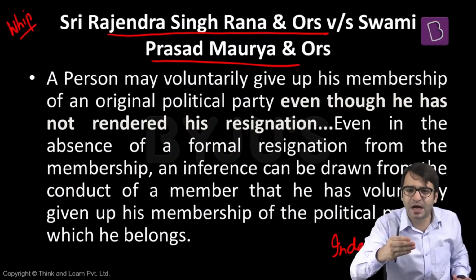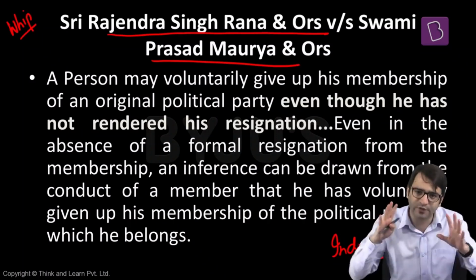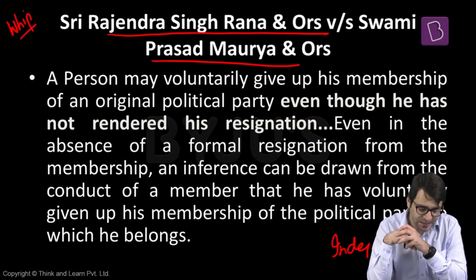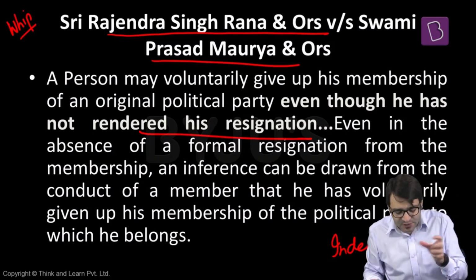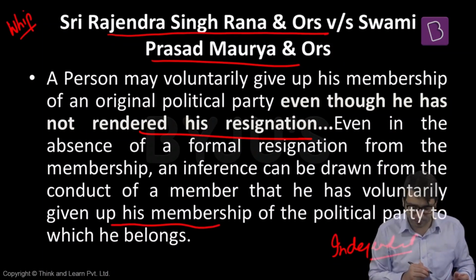But if the conduct of this individual outside the house, outside the party office, is such that we can safely assume that he has voluntarily resigned from this party, in this case anti-defection law will apply and this individual will be disqualified under 10th schedule of Indian Constitution. Please read this paragraph carefully. A person may voluntarily give up his membership of an original political party, even though he has not tendered his resignation. Even in the absence of a formal resignation from the membership, an inference can be drawn from the conduct of a member that he has voluntarily given up his membership of the political party to which he belongs.